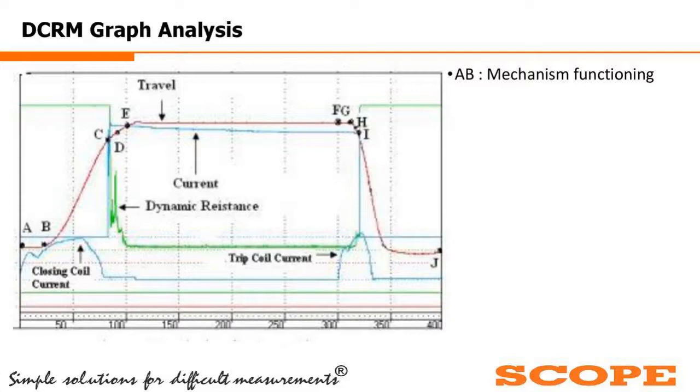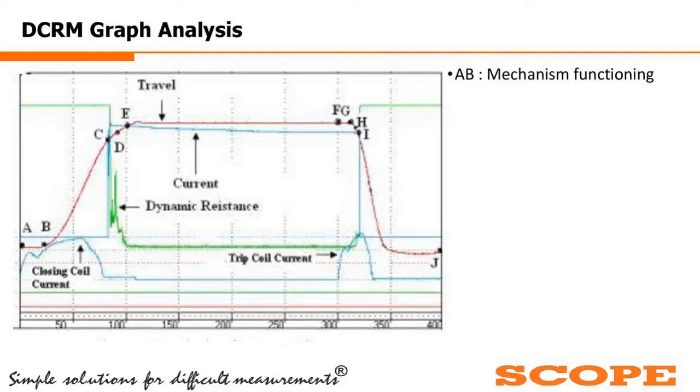There are different zones which we can see. As we have marked on the travel curve, you can see the different points A, B, C, D, E, F, G, H, I, J. As I explained in the earlier slide on the typical DCRM graph, the same graph has been taken.